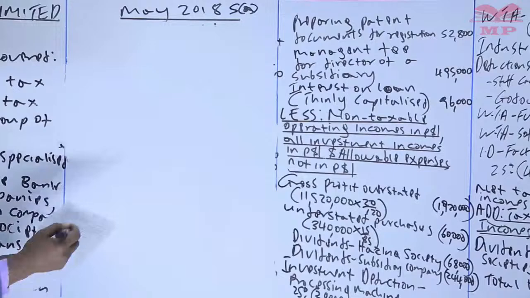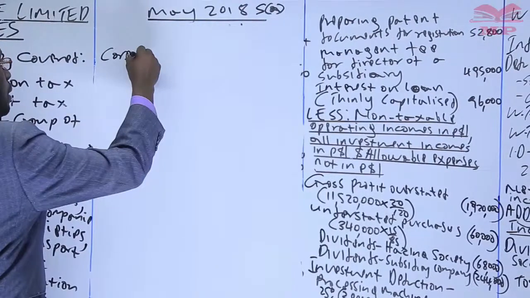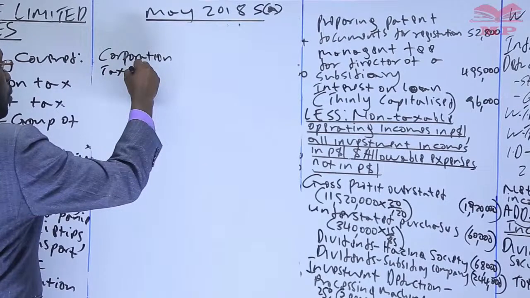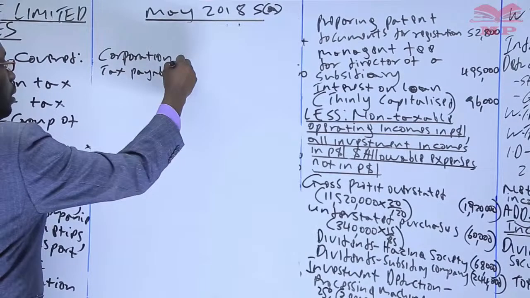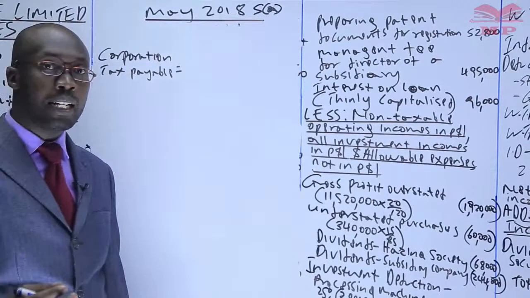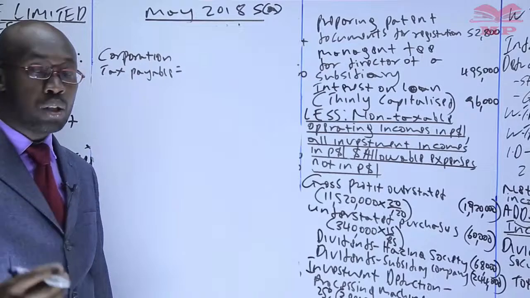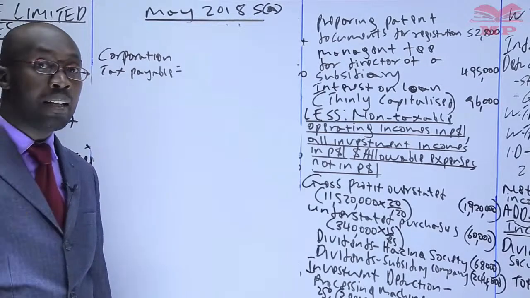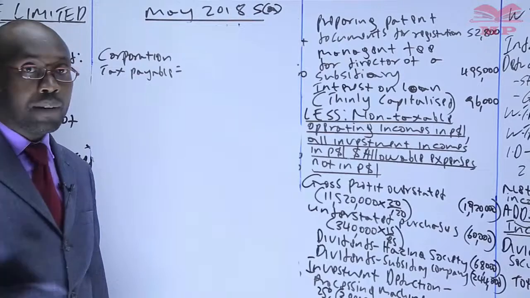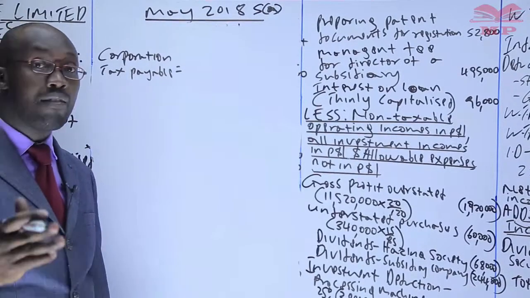So we have the tax payable, which we call the corporation tax. This is now the corporation tax payable. How do we get it? We said once you get the taxable income of a company, you tax the company itself at the corporation tax rate, which for residents is 30%, except in year 2020 when it was 25%; for non-residents 37.5%; and for those under EPZ, 10 years no tax, from the 11th year 25%.